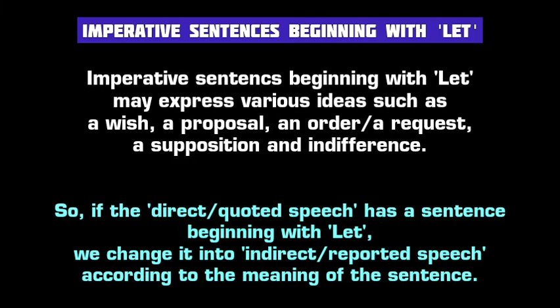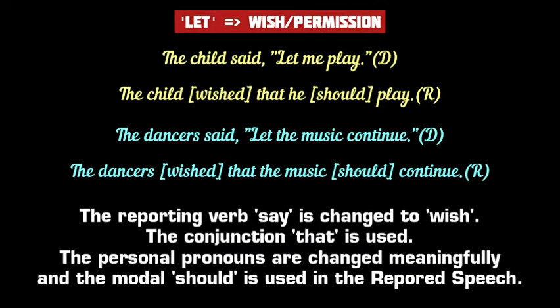In other words, if the direct speech has a sentence beginning with let, we have to change it into indirect speech in different ways according to its different possible meanings. So first and foremost, we have to understand the exact meaning of the sentence beginning with let in direct speech. For example, an imperative sentence beginning with let may express a wish or permission.